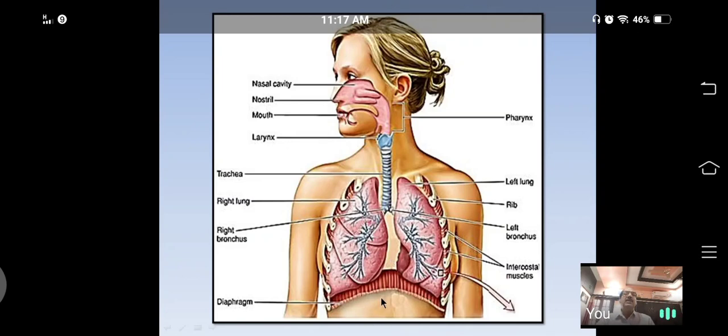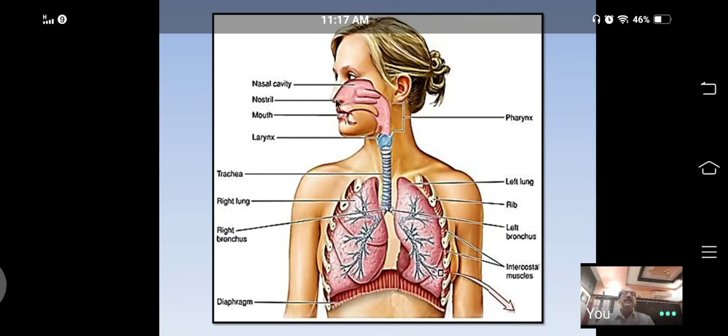nostrils. Nostrils are a pair of openings present at the tip of the nose. Through these nostrils, atmospheric air enters into the body or respiratory system.